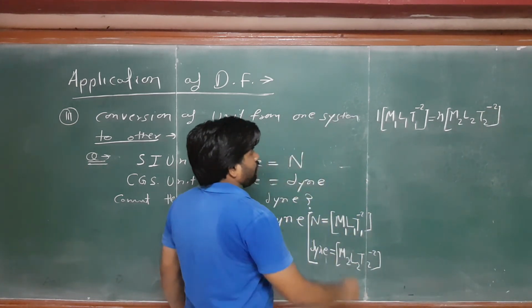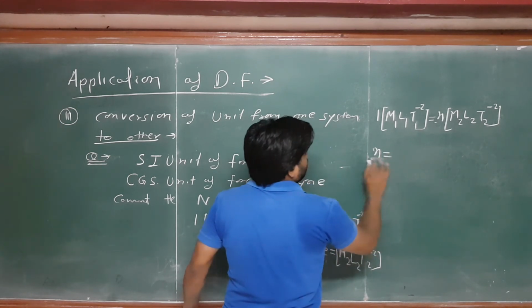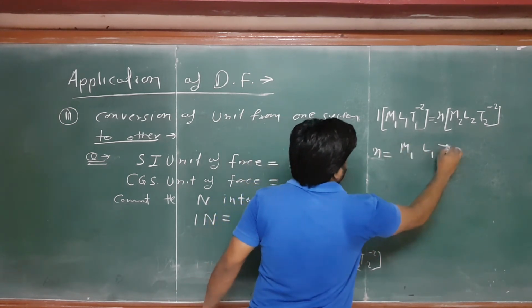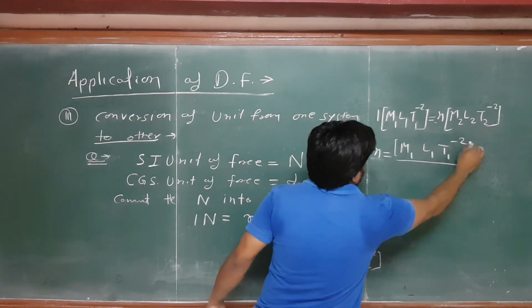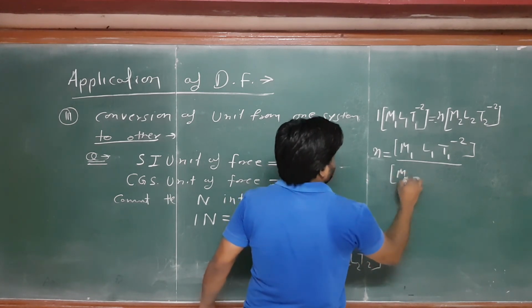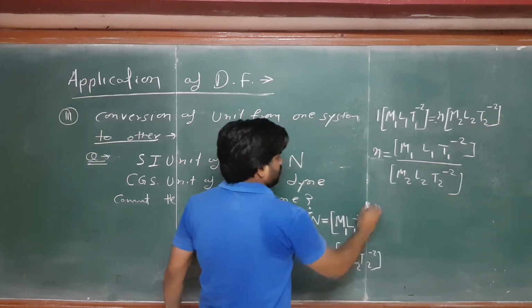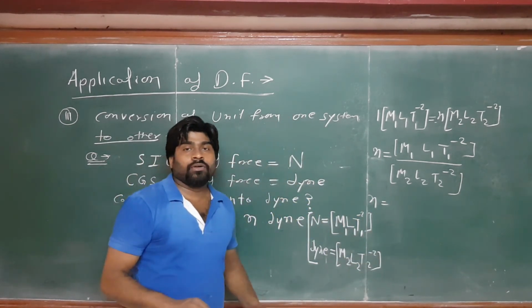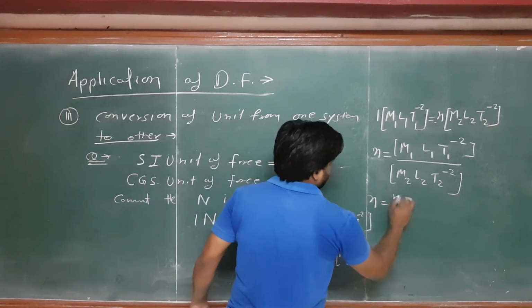Okay. Now, as I told you, if you want to find n, then you will write n here, and you will write M1 L1 T1 inverse 2 divided by M2 L2 T2 inverse 2. So for this n, the unit of mass in the SI system is kilogram.